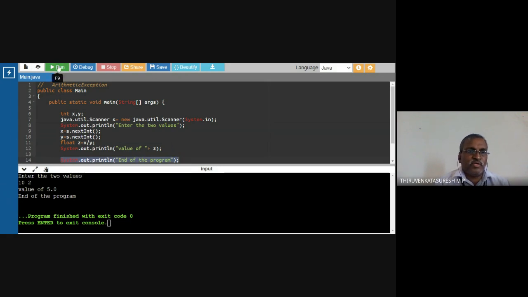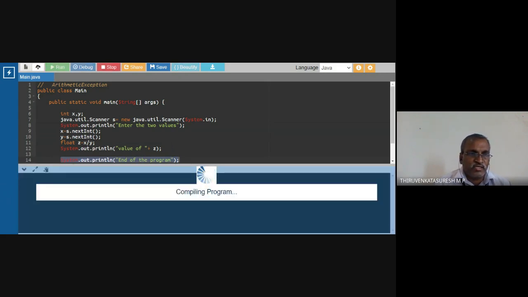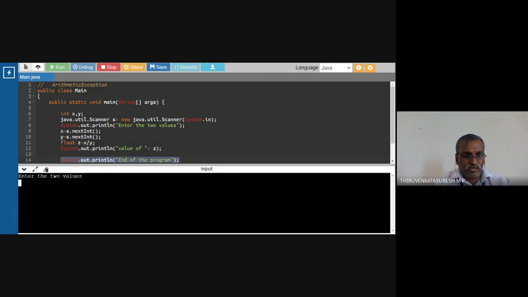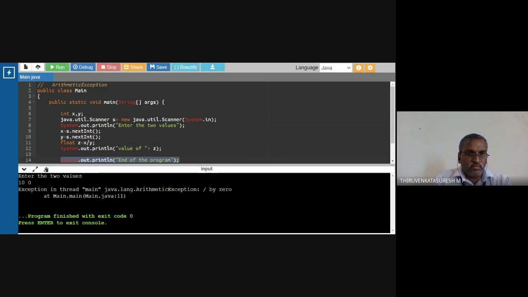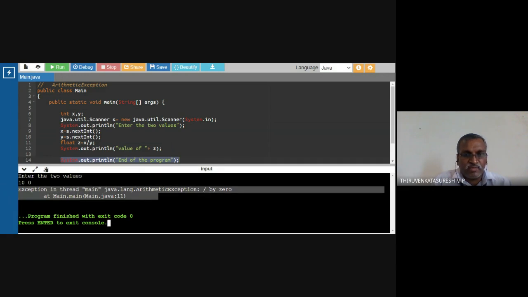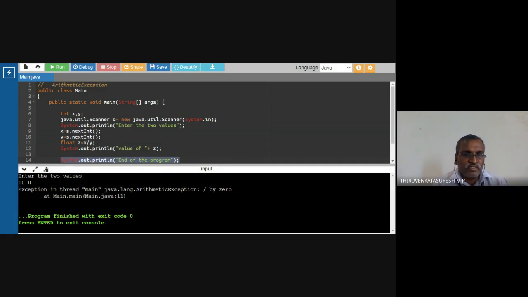Suppose I put some other value. Instead of dividing by 2, I am going to put 0. So what is this? Exception in thread main, arithmetic exception, divide by 0. The remaining is not executed. So I am going to handle the exception.